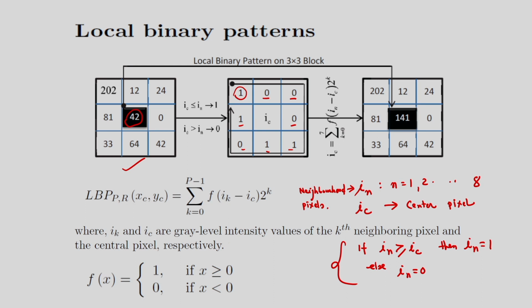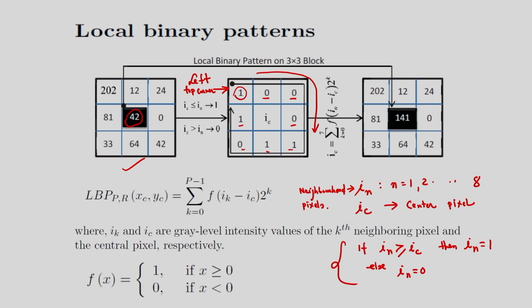That means I have to do the binarization.